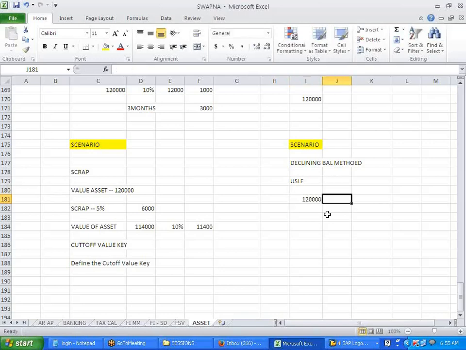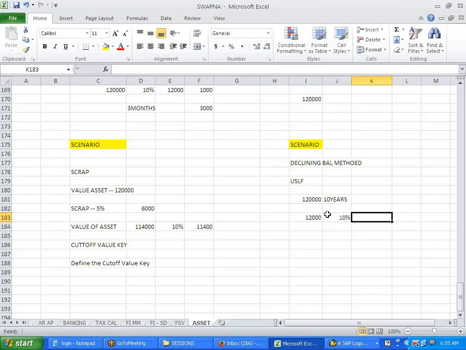If I say the value of an asset is 120,000 for 10 years, what do I do? Divided by 10, right? Correct. So what is the percentage I'm getting out of this? 10%. So this 10% I want to get into a multiplication factor.